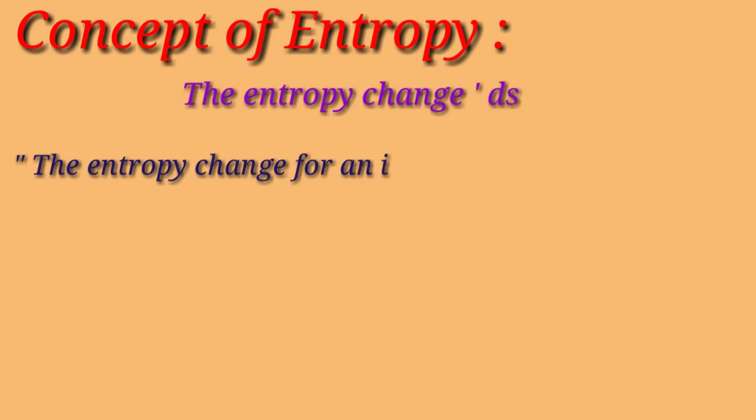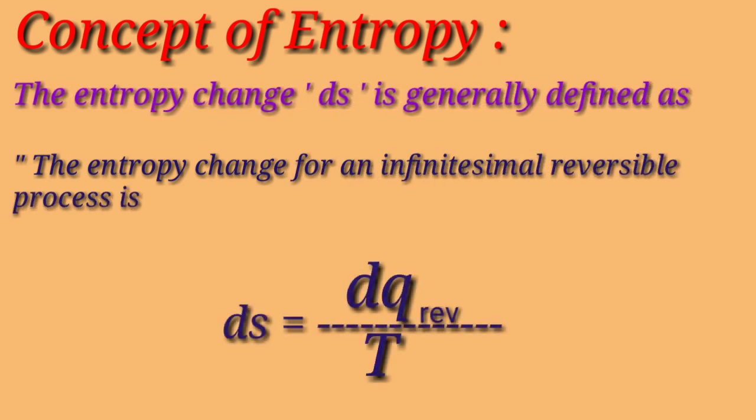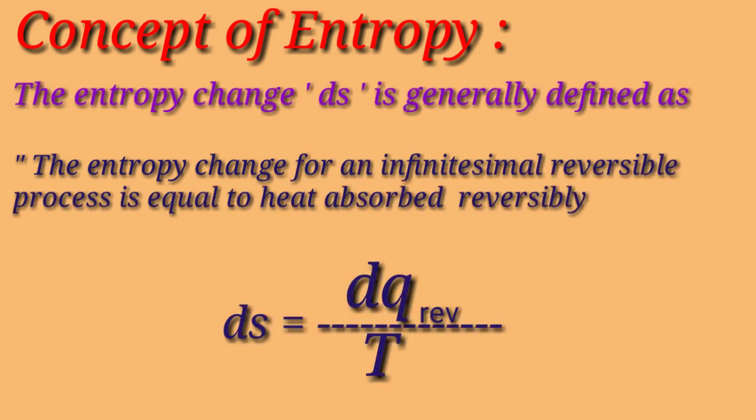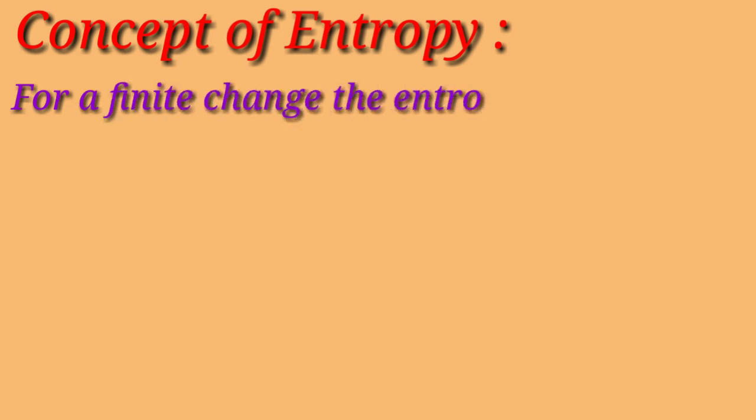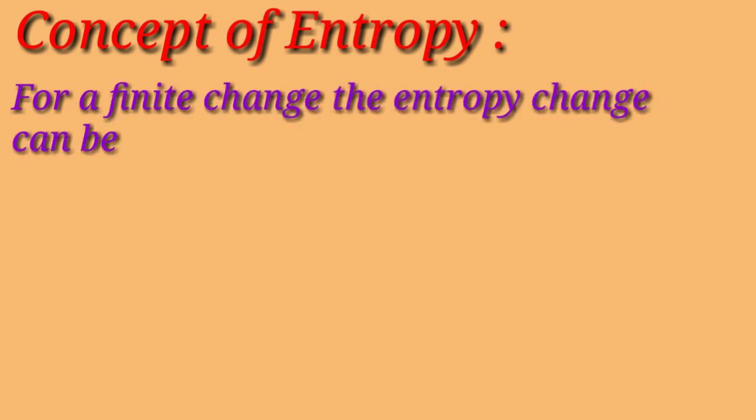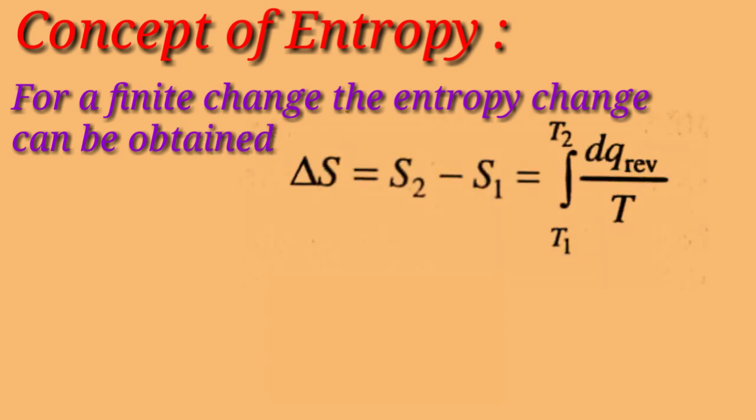An entropy change dS is generally defined as the entropy change for an infinitesimal reversible process, which is equal to the heat absorbed reversibly divided by the absolute temperature. And for a finite change, the entropy change can be obtained by integrating the equation dS equals dq reversible by T, applying the limits of initial and final state.